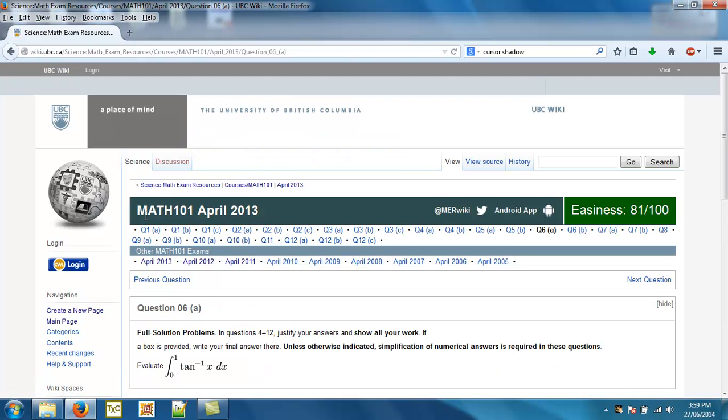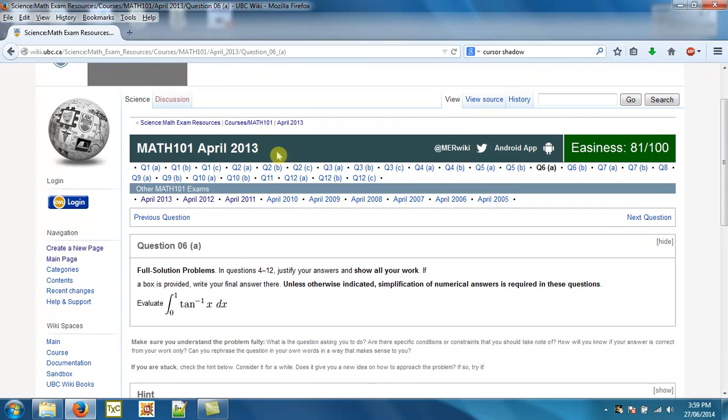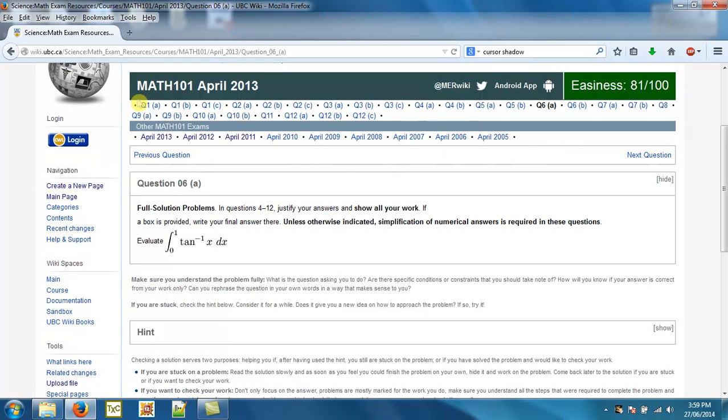What's going to happen is we're going to get taken to the actual question page. This is mainly what the wiki is populated with. At the top you see Math 101, April 2013, the easiness rating. You can also navigate to other questions in this exam. Again, this is part of an exam, so there are the other questions, previous and next question, if you just want to go one at a time linearly. You can also traverse to the other Math 101 exams.